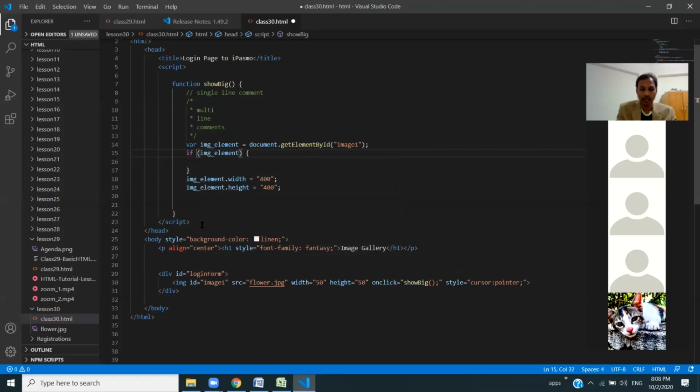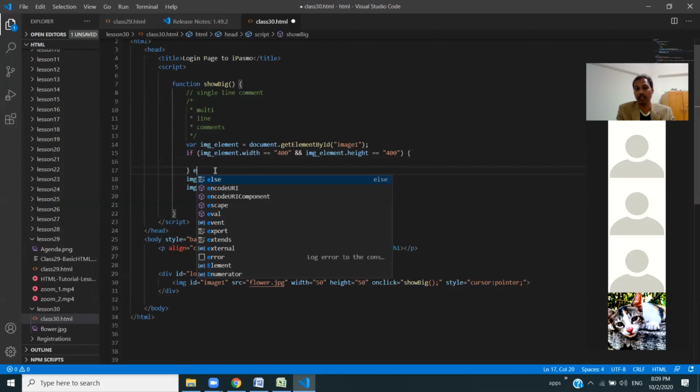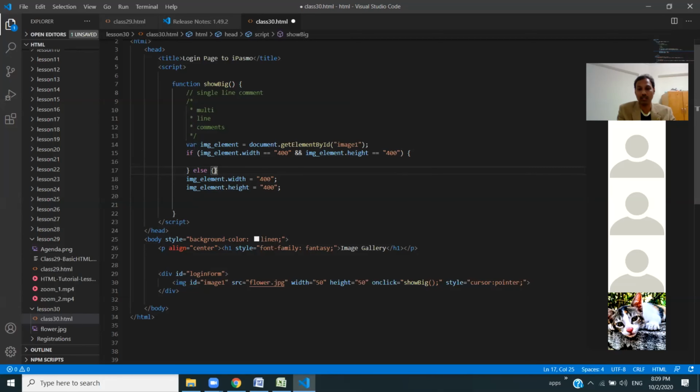Okay. You see here, when image width is 400, and image element dot height is 2 equals symbols. No, when there is a condition, you have to use double equals. Let me just give you an idea of how you can implement it. These are all some ideas, but you can still do these things efficiently using Google.